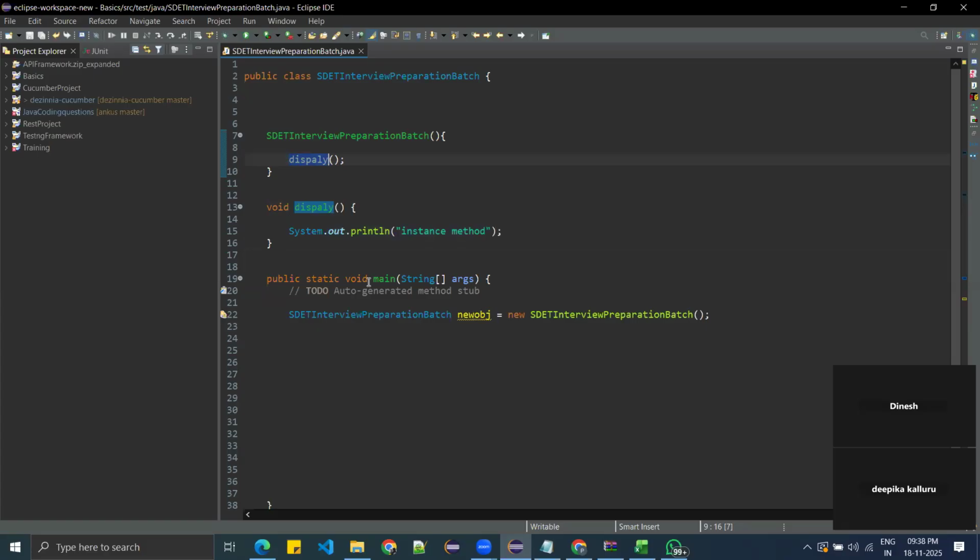I repeat again, you have created a constructor here. In the process of creating an object, it will come to the main method and it will execute here. So it will see that the display method is there. So let's go to the display method and it will print the instance method here. Got it? So it is not mandatory that you call new obj dot display, because you're already in the same class. When you create an object, the memory will be allocated to the instance method and this method will get life, and then you can call it here. This can also be done.